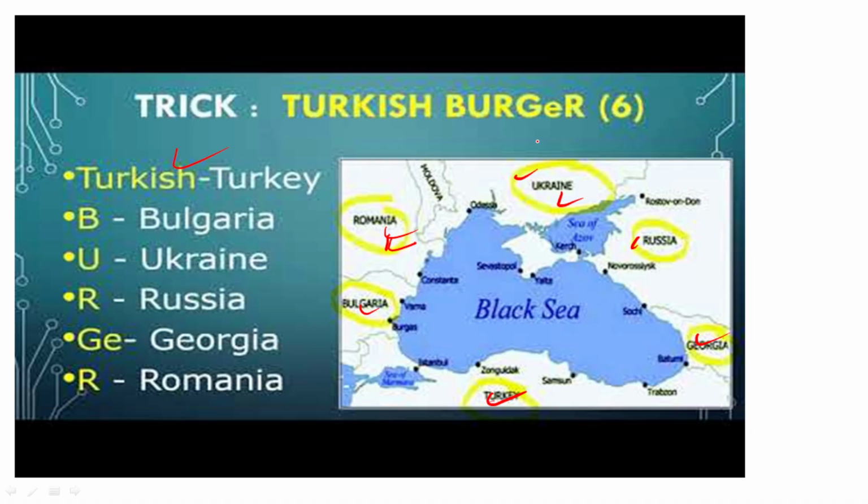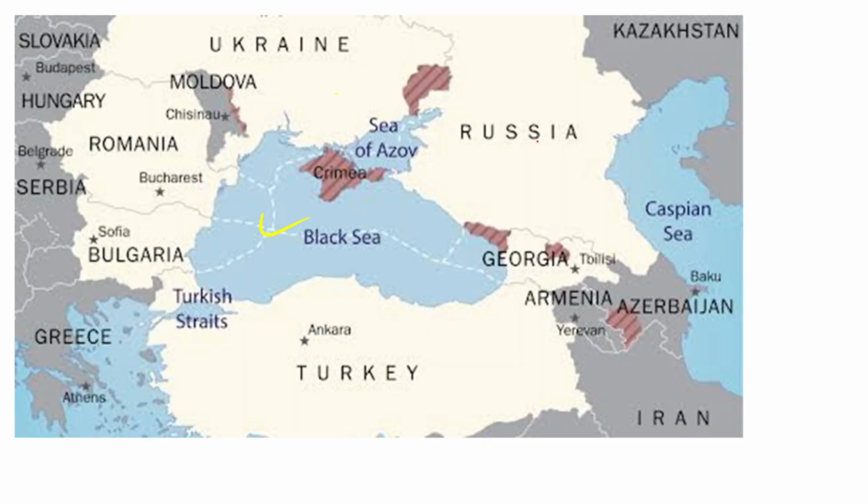If they ask you tomorrow what are the bordering countries of the Black Sea, so guys, it is going to be Turkey with the capital of Ankara. It is going to be Bulgaria with the capital of Sofia. It is going to be Romania with the capital of Bucharest. It is going to be Ukraine with the capital Kiev. Okay, it is going to be Russia with the capital Moscow. It is going to be Georgia with the capital Tbilisi.